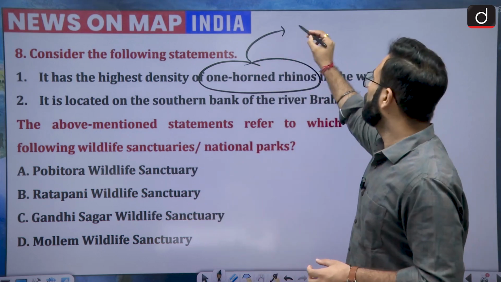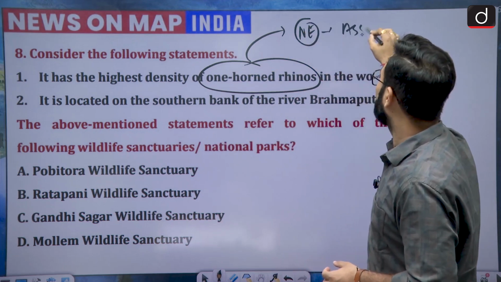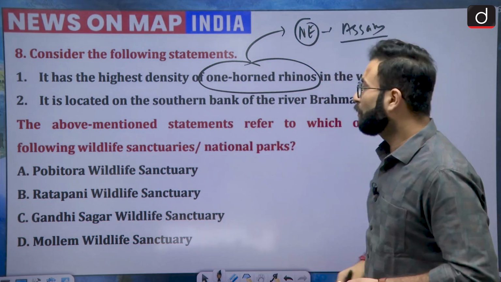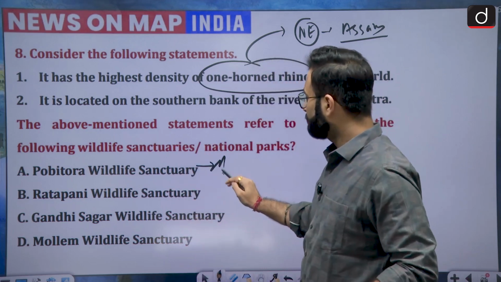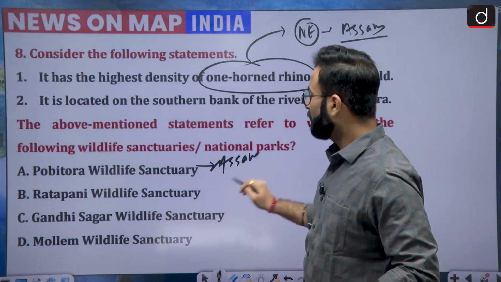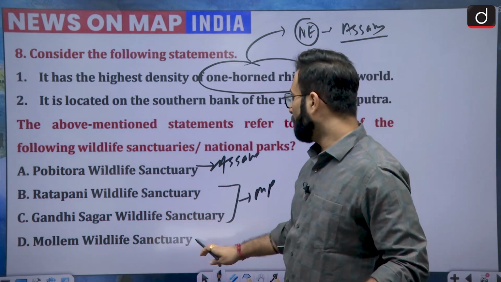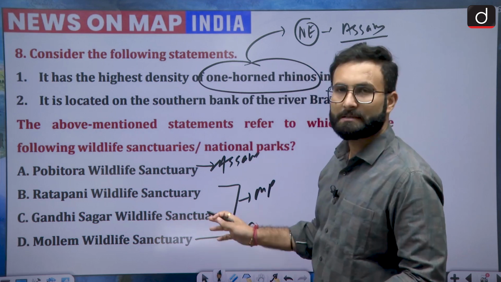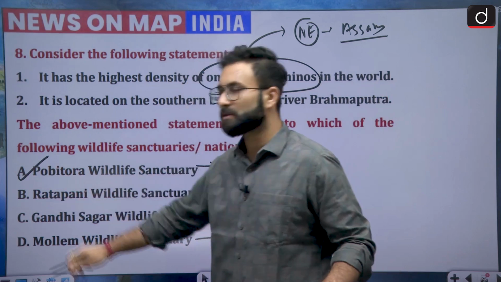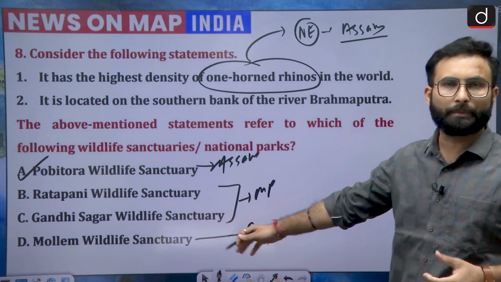Mostly you will know that these are found in the northeastern region, mostly in the areas of Assam. Among these locations, Pobitora is in Assam. Ratapani and Gandhi Sagar are somewhere in MP, and Molem is in Goa. So obviously the answer is A, because the Brahmaputra river is also in Assam. Option A is your right answer. The others do not match the requirements.